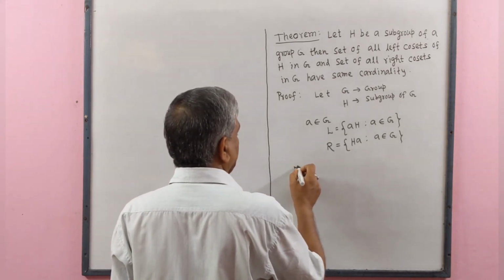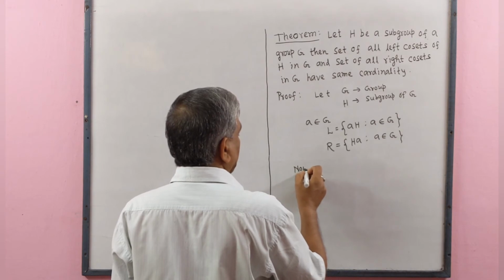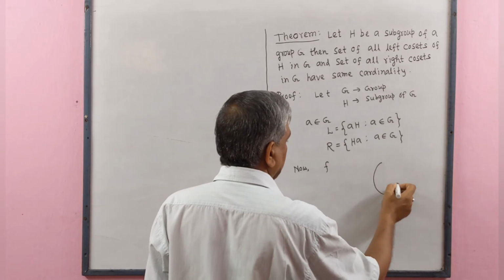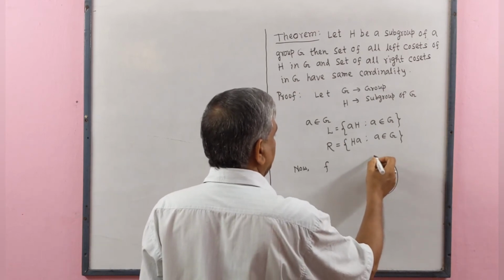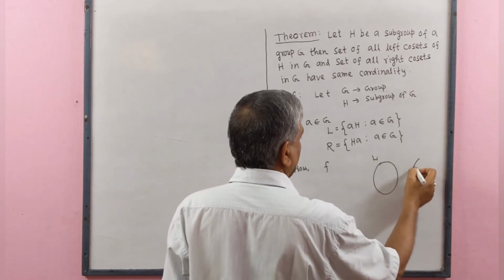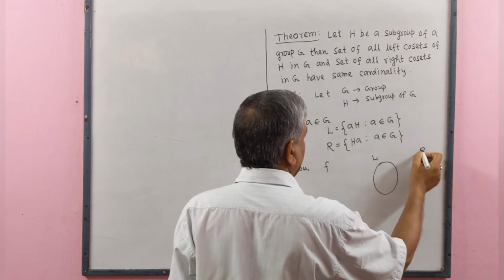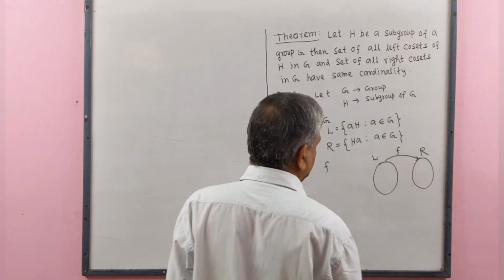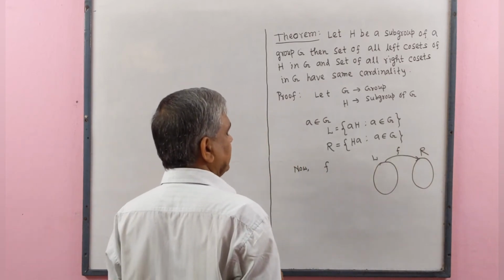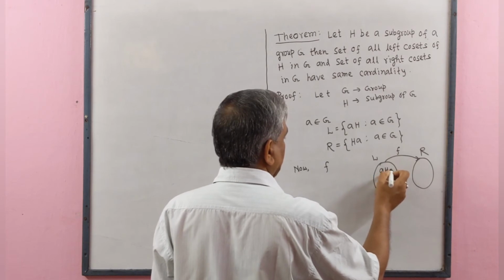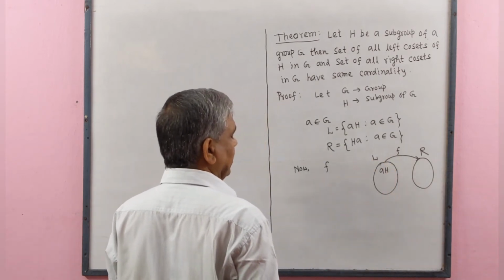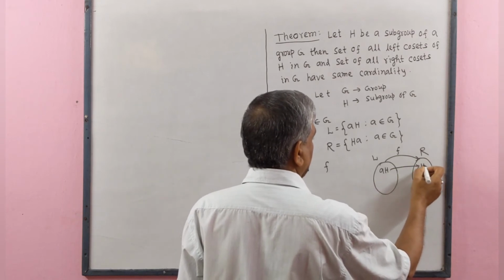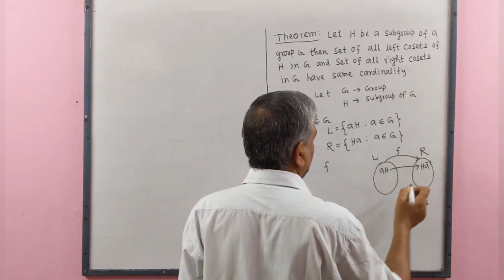Now we define a mapping f defined on L into R. This is mapping f such that aH belonging to L gives image Ha inverse.